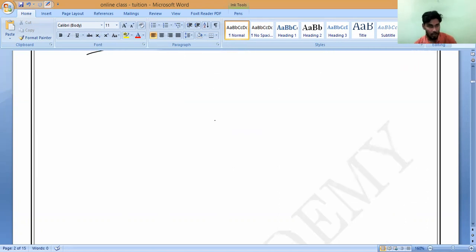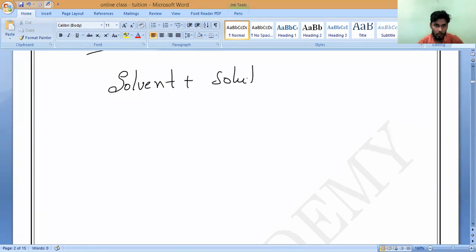Now, if you observe, we are saying that solvent plus solute will mix together. What should we get? Solution. Now, girls will speak. Shruti, I am taking this for example because this is the most important. Who is greater in solution, solvent or solute? That is what I need to know.